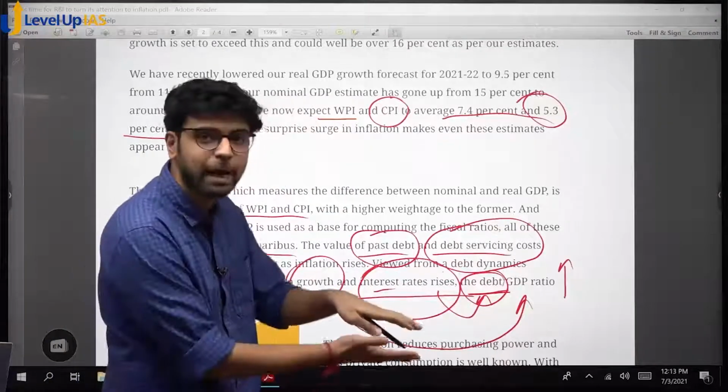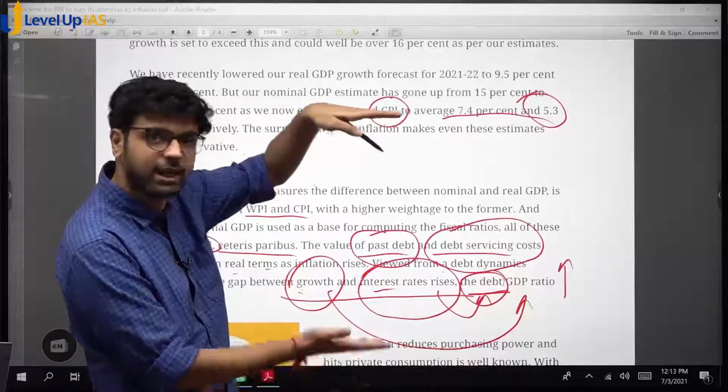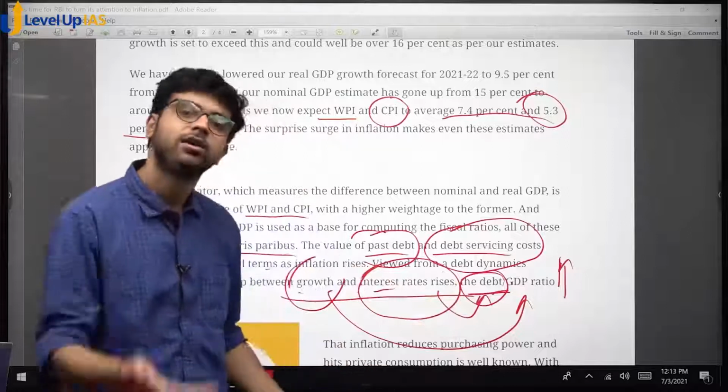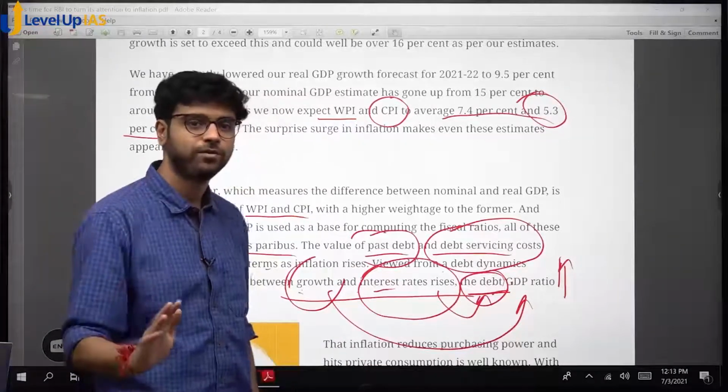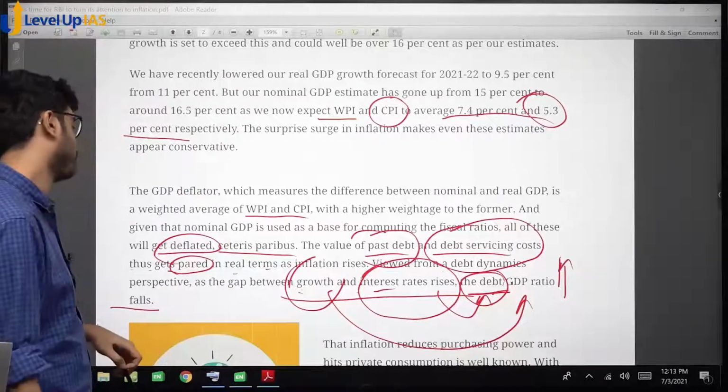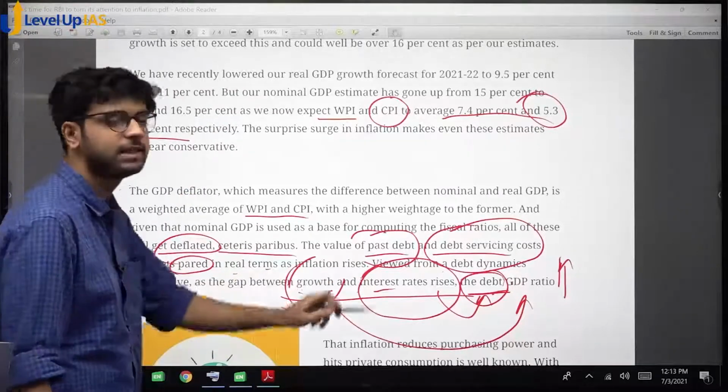The gap between growth and interest rates is increasing, which means growth is rising, interest rate is constant, which means GDP is rising, debt is constant. What will happen? Your debt to GDP ratio will come down. Samjha? Simple. Debt to GDP ratio falls as the gap between growth and interest rate rises.